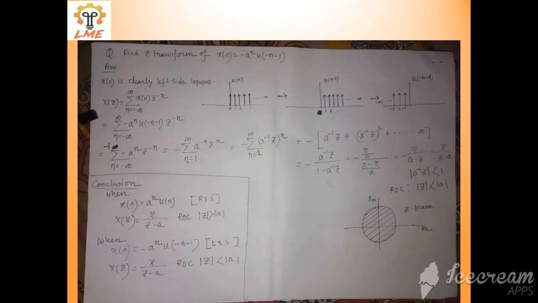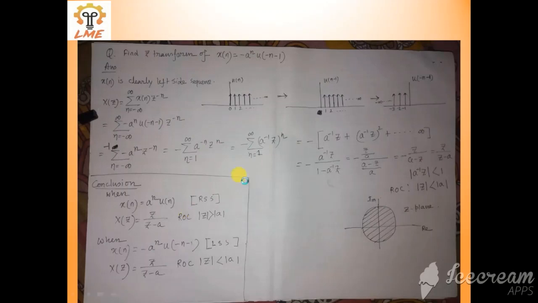So for those values of z which are inside this circle, only for those values of z will this summation exist. That is why this region is known as the region of convergence for this particular z transform. Now what conclusion can we make from here? This is very important.